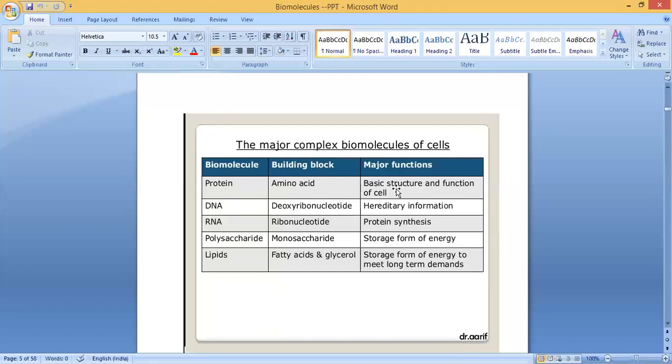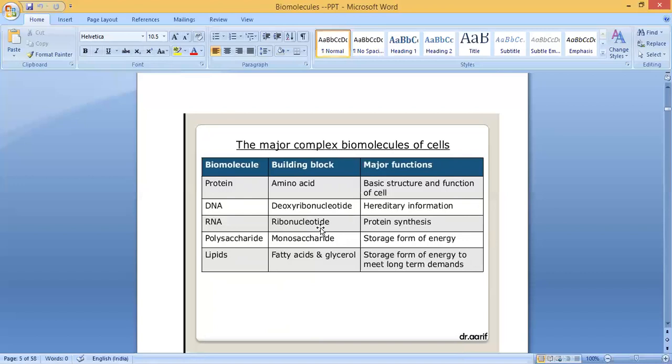Then what is the major function? Basic structure and function of the cell. DNA: how is it made up? Which is the building block? It is deoxyribonucleotide. The function is hereditary information. RNA: the building block is ribonucleotide. Major function: protein synthesis. The next one is polysaccharide.